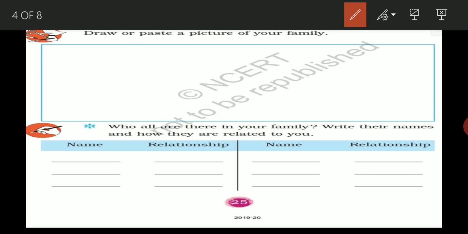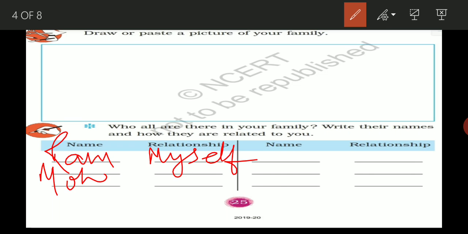Another example I can give: suppose there is a student whose name is Ram. So I will write here Ram, relationship myself. Okay, then the father's name of Ram is Mohan. Then for relationship I will write father. Clear?